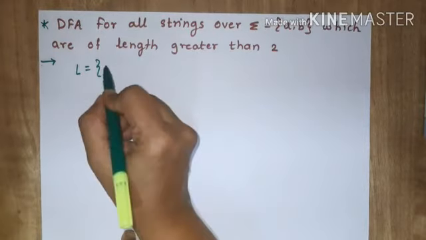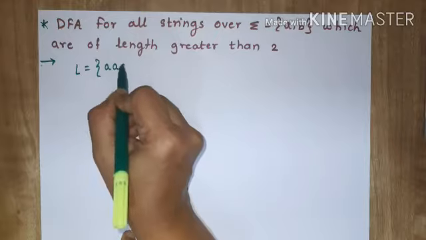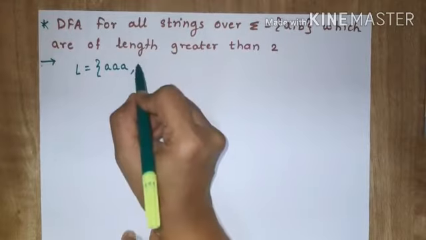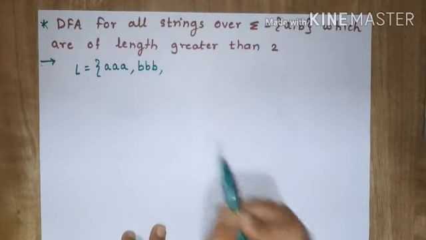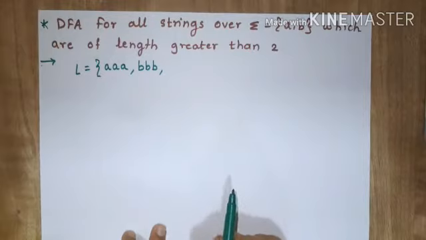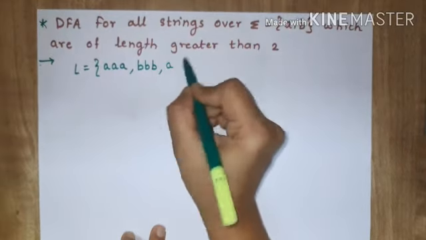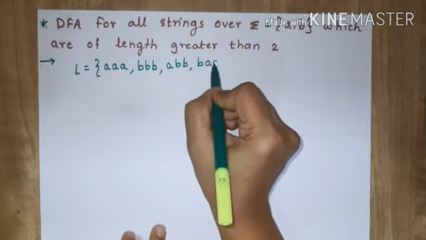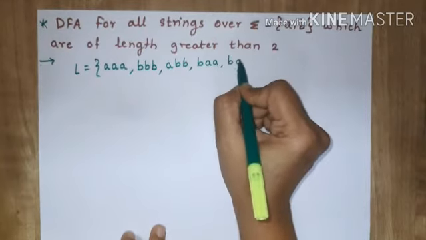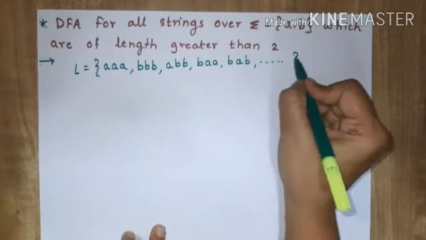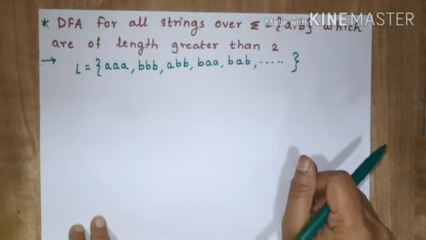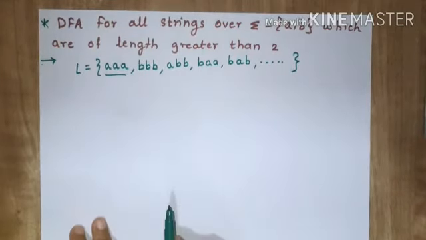So my strings will be, will this string be accepted? Yes, because it is of length greater than 2. This string will also be accepted because it is of length greater than 2. Or ABB or BAA, BAB. So in this way, it will contain an infinite number of strings. So first we will draw for the basic string.